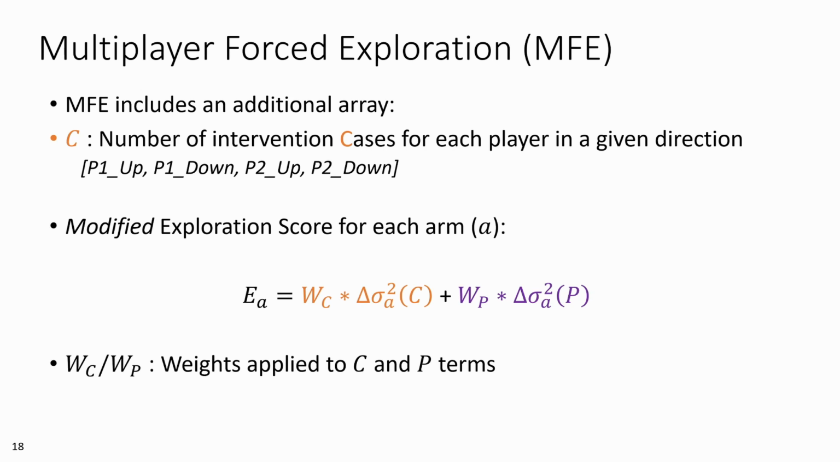Note that traditional forced exploration is the same as this equation, but with WC equal to 0 and WP as any positive number. Therefore, if we can demonstrate higher performance in strategies with a WC-WP ratio higher than 0, it supports our inclusion of this C array term within the formula.